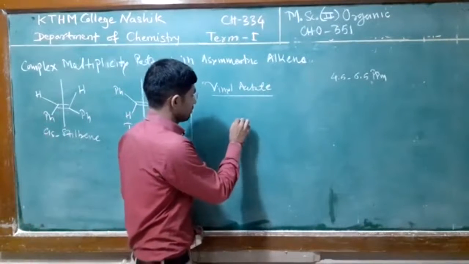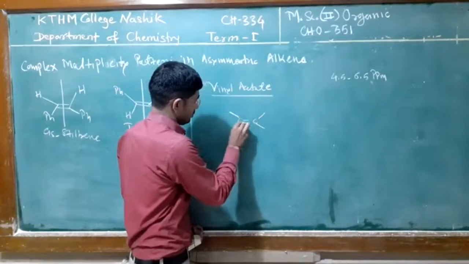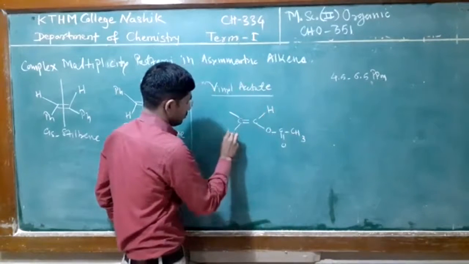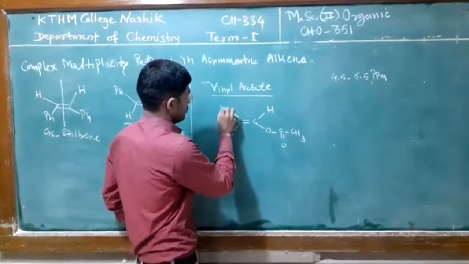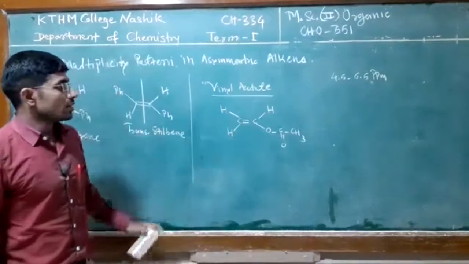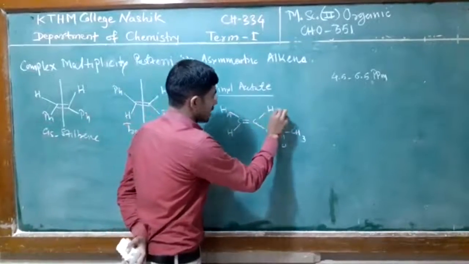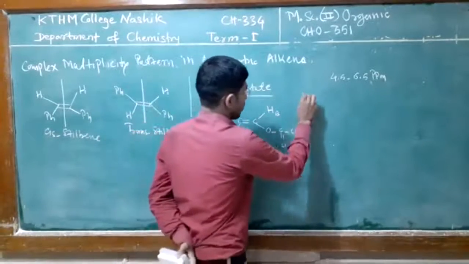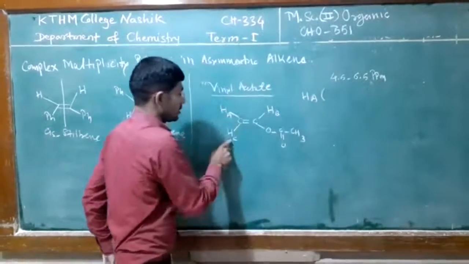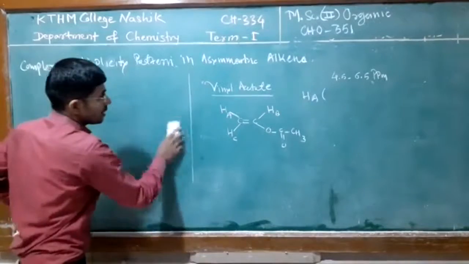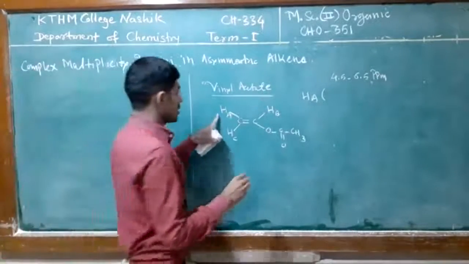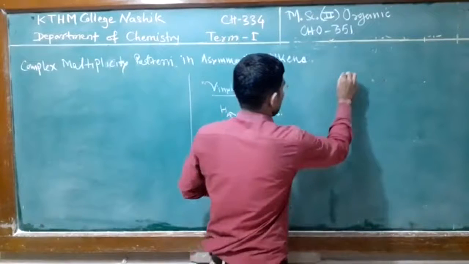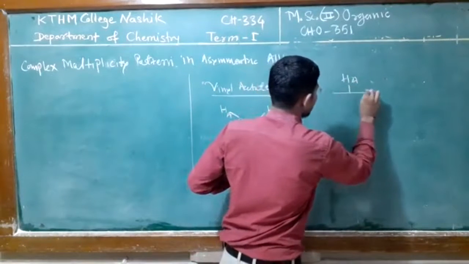In this vinyl acetate compound, the protons HA, HB and HC are all in different chemical environments. Firstly, the HA proton couples with HC, and the HA proton couples with HB by cis coupling.